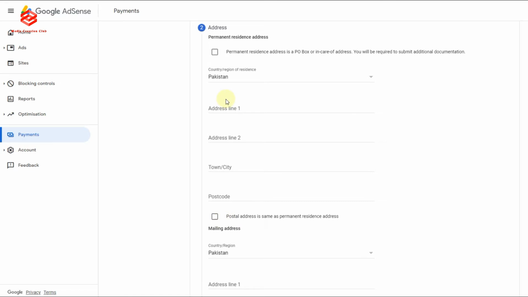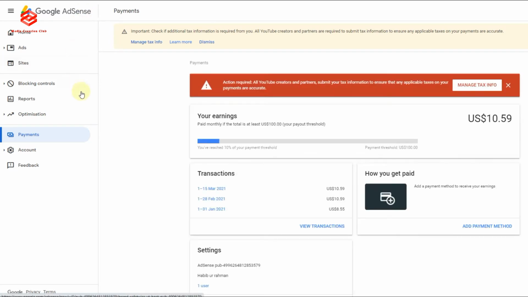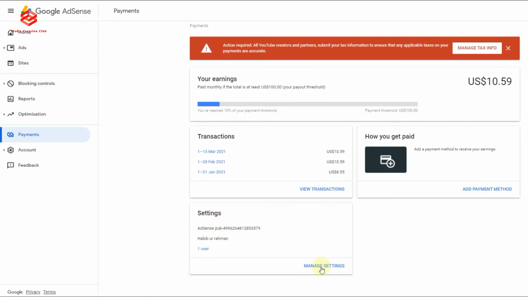Now it is asking you for the address. If you are confused about the address, click the payment method and open it in a new tab. You can see here I opened it in a new tab. You can see the manage settings. Click manage settings.